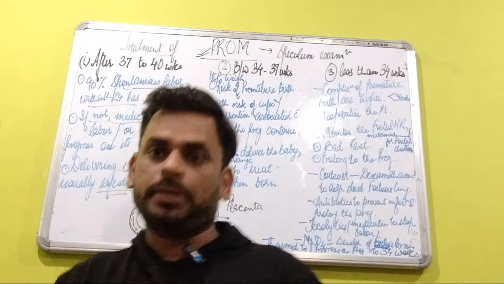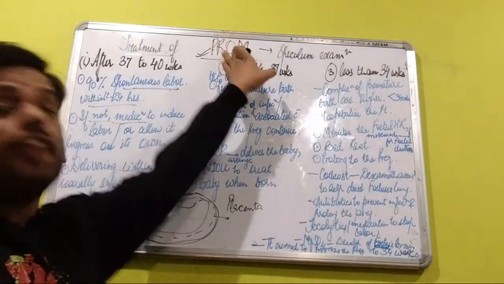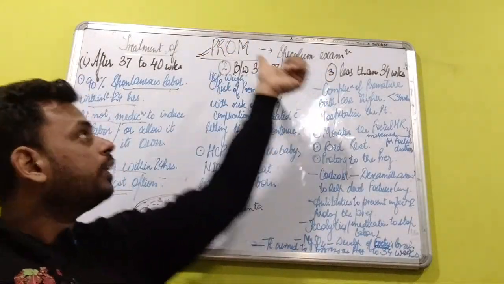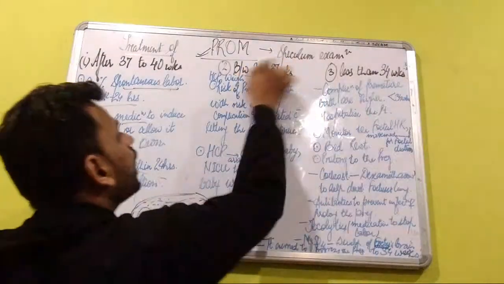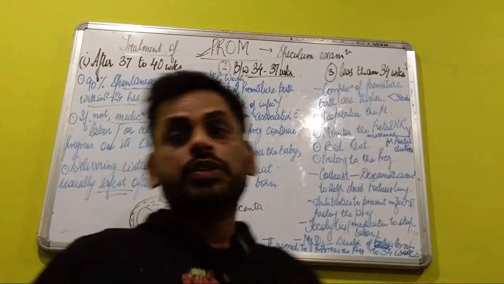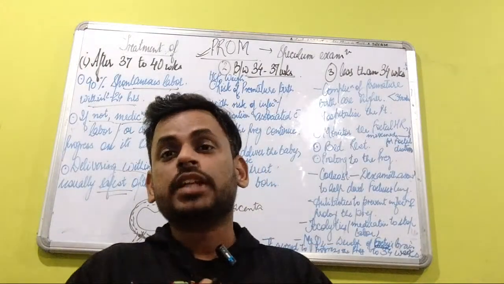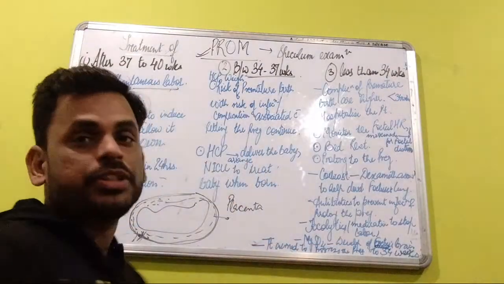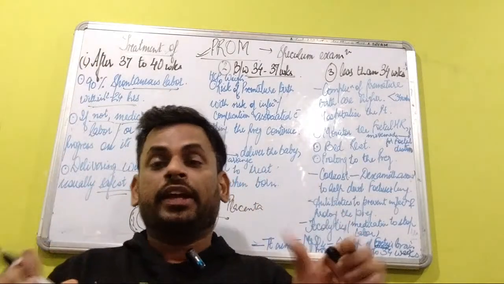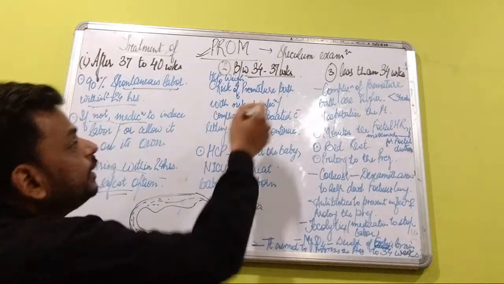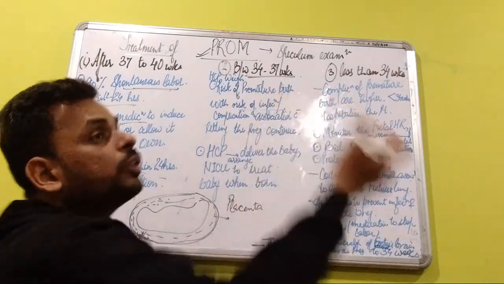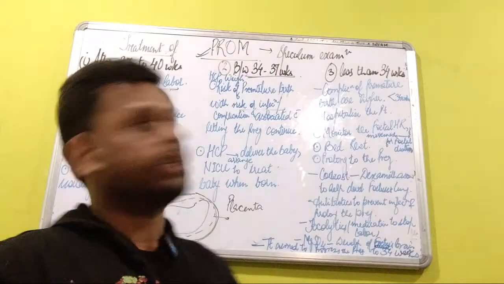Now, if the rupture of membranes occurs at a gestational age of 34 to 37 weeks, in such a condition the healthcare professional will weigh the risk of premature birth against the risk of infection or the complications that can be associated with it.